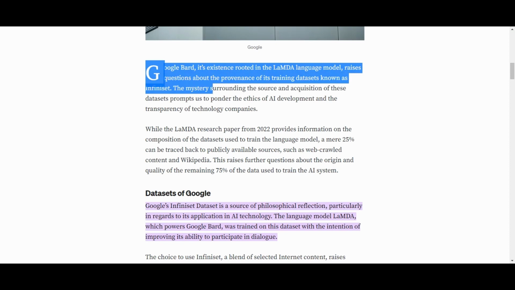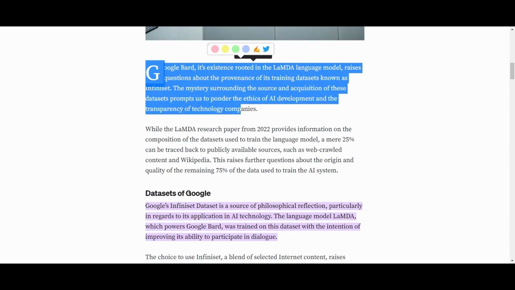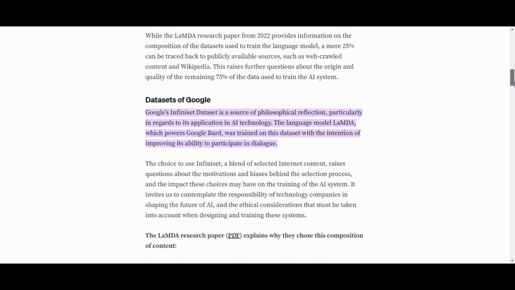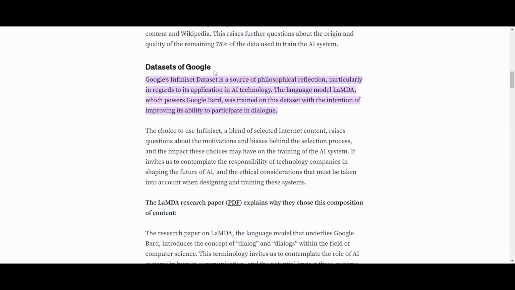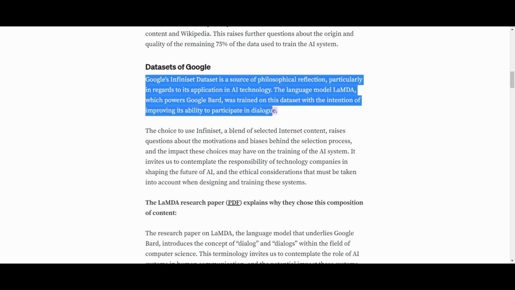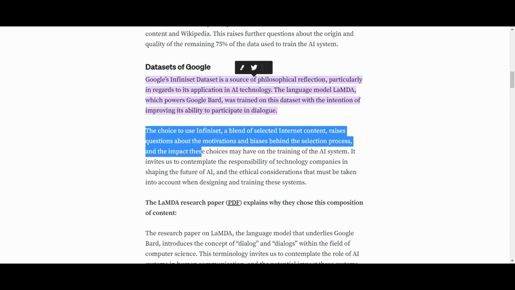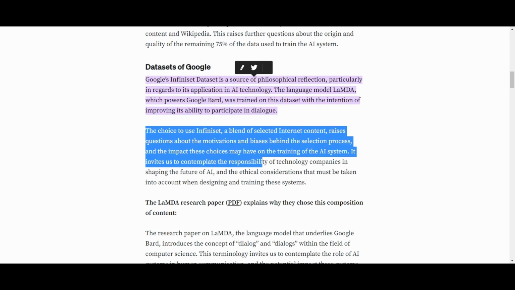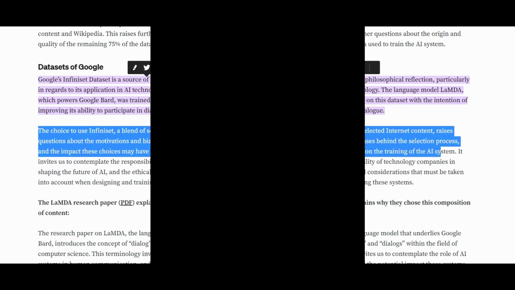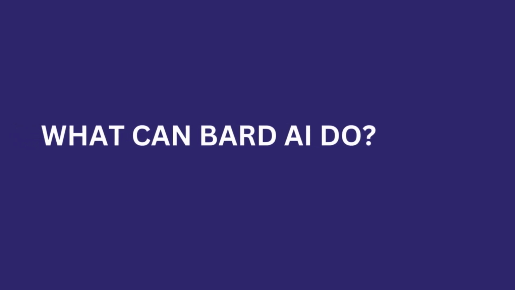During training, Bard analyzes vast amounts of text data, learning patterns, grammar, and even common sense knowledge. It becomes proficient at predicting the most likely next word or phrase based on the context it has learned from the training data. This training process empowers Bard to generate coherent and contextually relevant responses. What can Bard AI do?